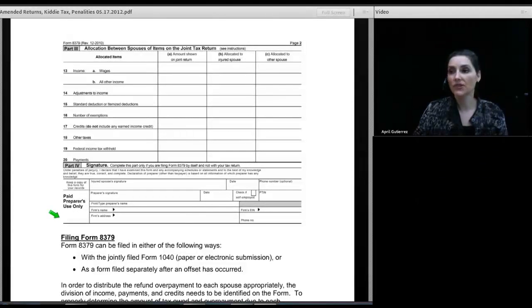Now you can kind of deduce what it probably will be, but the IRS is going to analyze the information provided on the form to determine how much of the refund is allocable to the injured spouse, and they will issue that amount. But it isn't a number that you figure and find on the form. Yes?